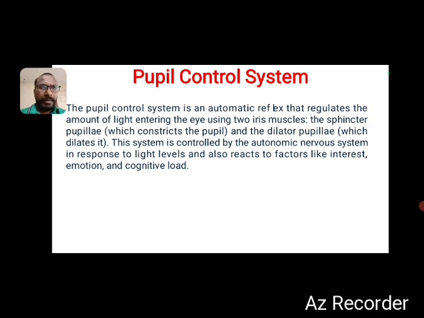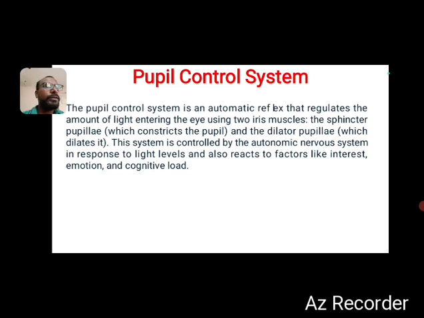I am going to conduct the class on pupil control system, which is a topic present in the biocontrol system. So, pupil control system, the definition, first of all, we can say the pupil control system is an automatic reflex that regulates the amount of light entering the eye using two iris muscles.